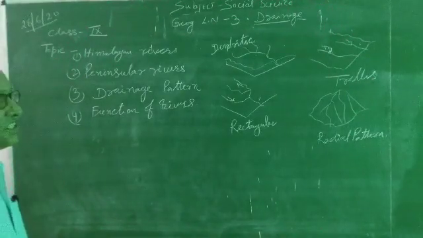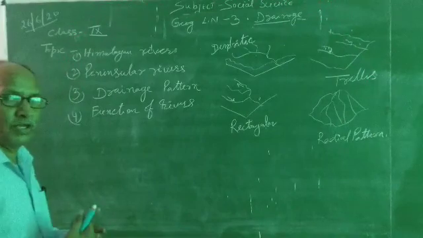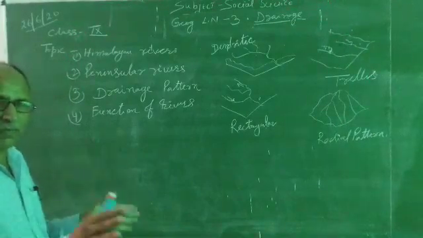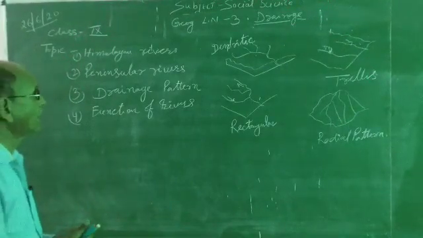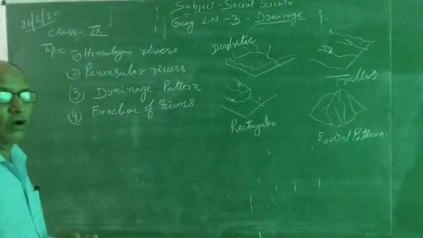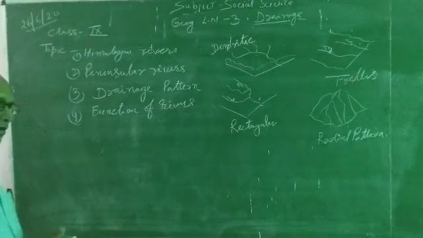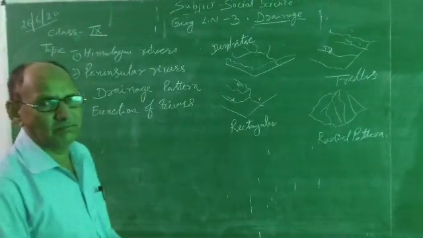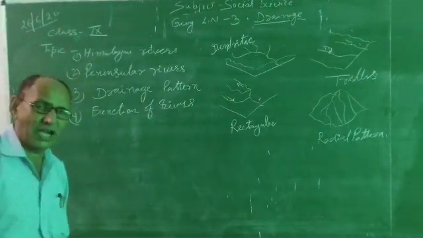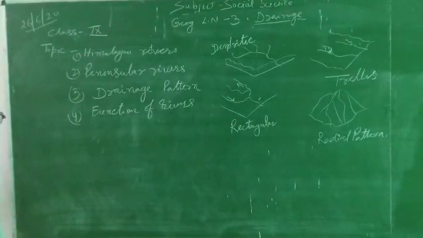First, what is drainage? Drainage means flow of the water from one place to the other place. When water flows, that is known as drainage. And what is drainage pattern? Basin. An area covered by the river, that is known as drainage basin.